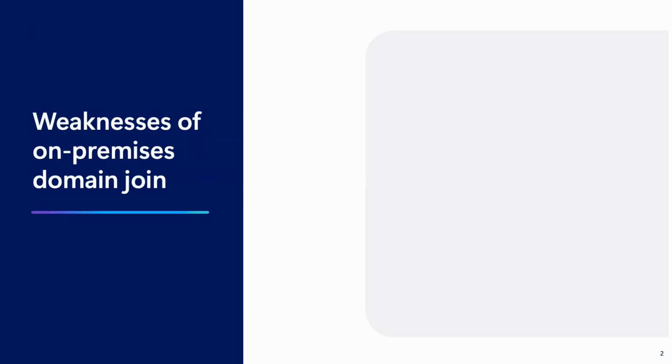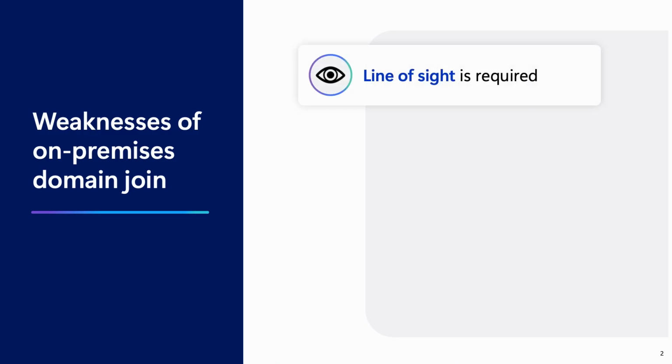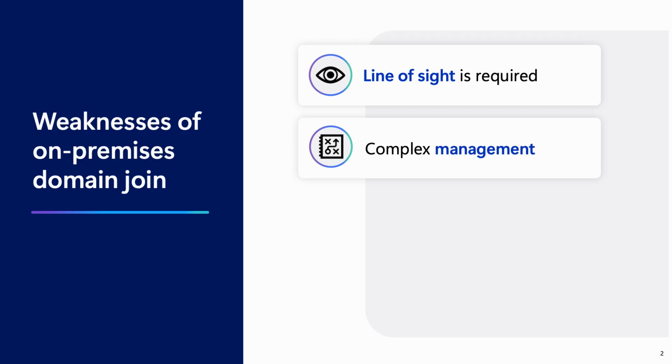Let's dive into the specific weaknesses and shortcomings of on-premises domain join. Limited resource access. On-premises domain join requires devices to have a line of sight to the domain controller for initial sign-in and password changes. This can be problematic for remote workers, as they may face difficulties accessing corporate resources without a VPN connection.